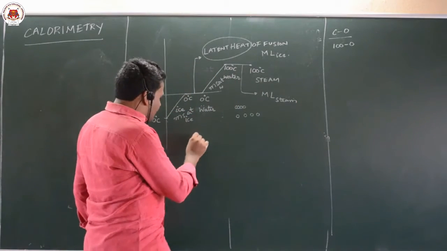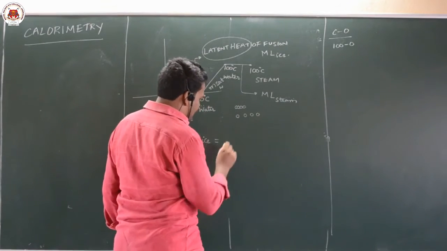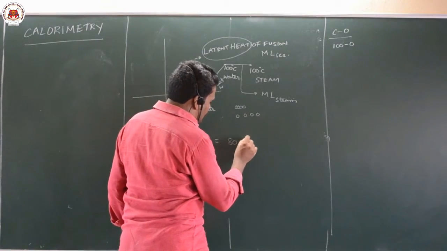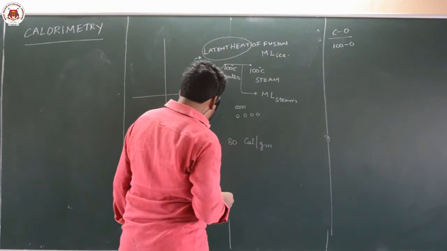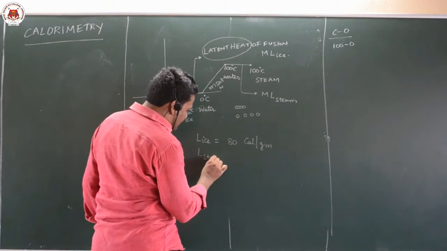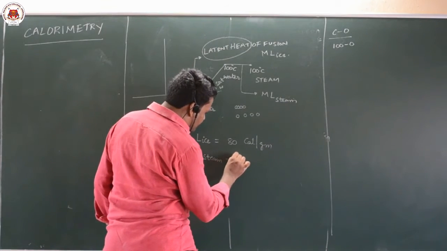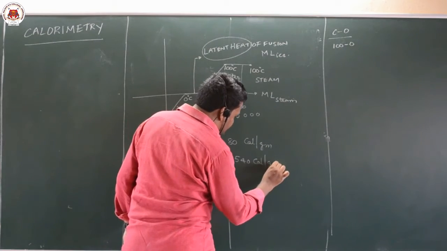And the L value of ice, in CGS unit, is 80 calorie per gram. And latent heat of steam is equal to 540 calorie per gram. This is the condition.